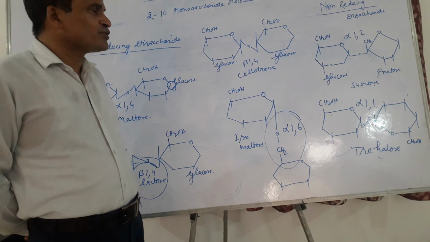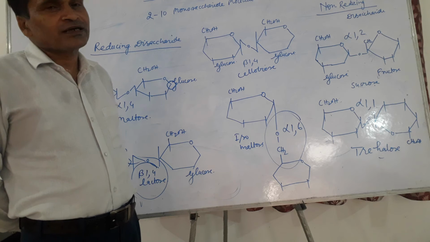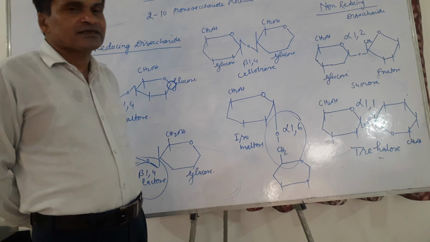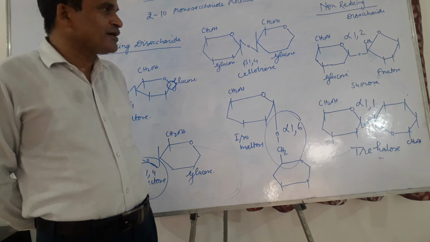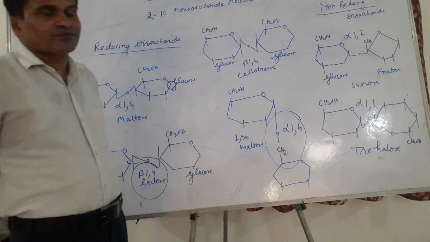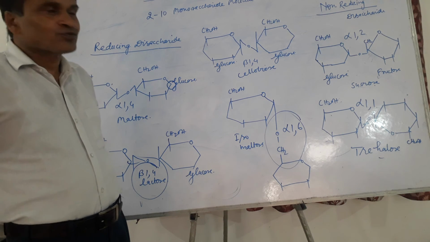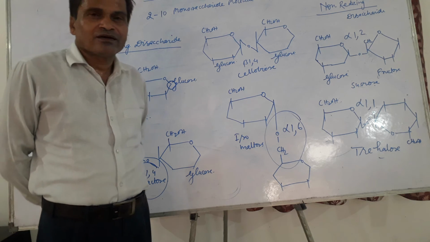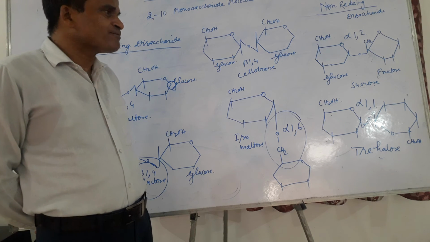Glucose and fructose, which are joined by a glycosidic linkage, are hydrolyzed by sucrase. Sucrase is also called invertase. Invertase means that sucrose always exists in the D form, but when hydrolyzed and glucose and fructose are separated, fructose exists in the L form. The levorotatory form of fructose is sweeter. So the product which contains glucose and fructose, or invert syrup, is sweeter than sucrose.